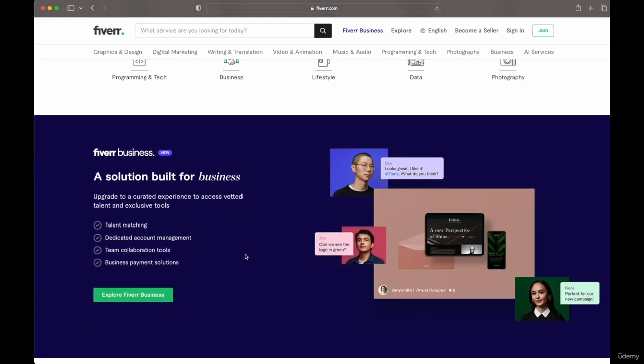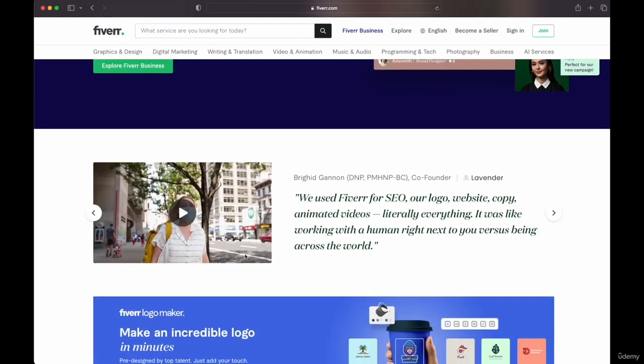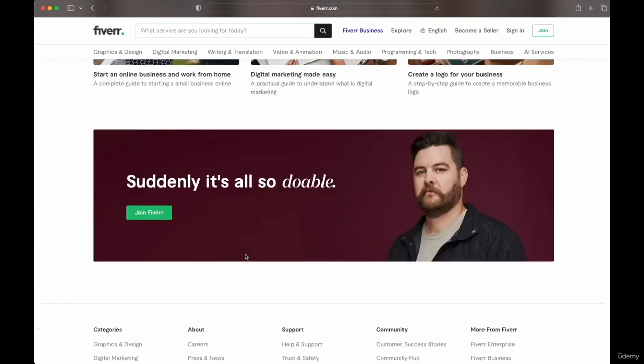So we are going to sign up, and we're going to create an account, and we're going to use BART to set up our first gig, also do research on what kind of gig we should set up, and we're going to dive in. So this is a very easy way to start becoming a freelancer and start generating some value and earning income using BART as the superpower behind what we're doing. So I'm super excited to show you.